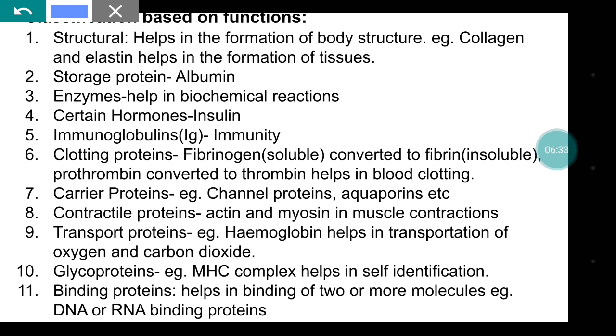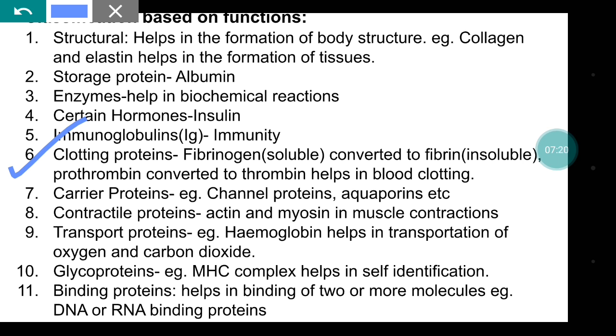Immunoglobulin, that is antibodies, are part of our immune system. They help in gaining immunity. Now the clotting proteins: fibrinogen is converted to fibrin. Any protein, enzyme, or hormone is not always active. When it is needed, then it becomes active. Initially, naturally, they occur in our body in inactive form. So when a particular enzyme or protein is needed, it is converted to its active form from its inactive state.